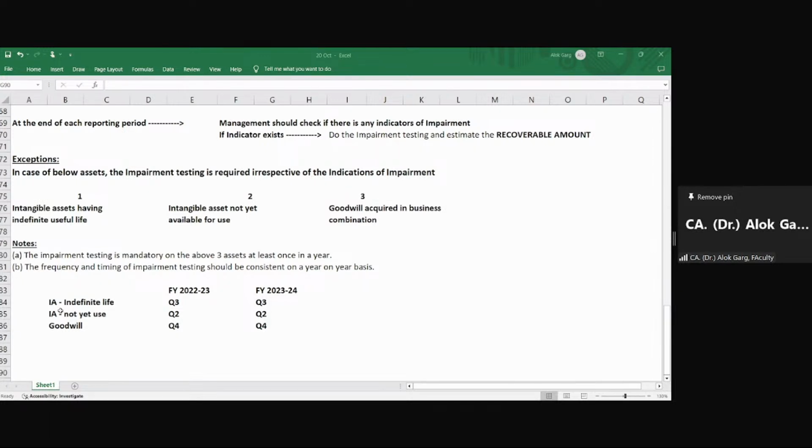For example, the company has acquired an intangible asset with indefinite life in January 2024. The company is closing the books of accounts on 31st March 2024. Whether impairment testing is required in financial year 23-24, the company has acquired the intangible asset in January 2024.